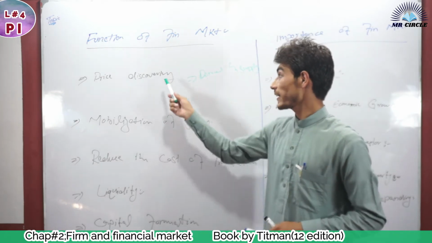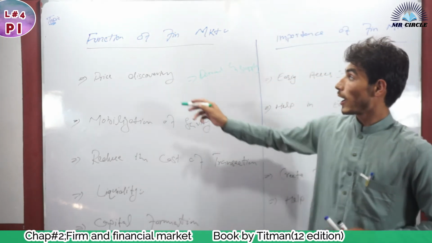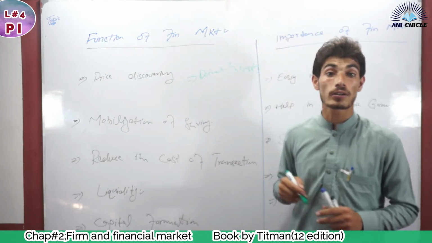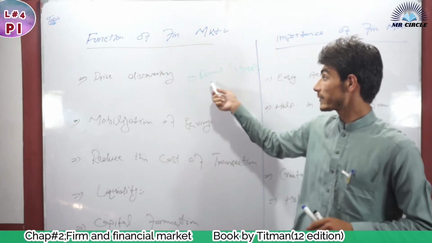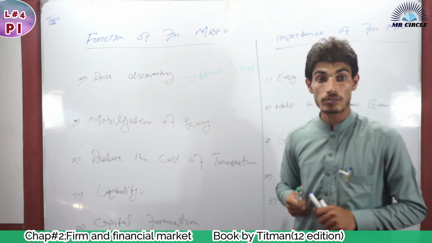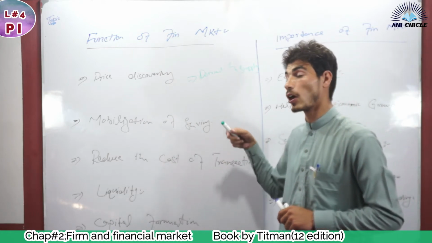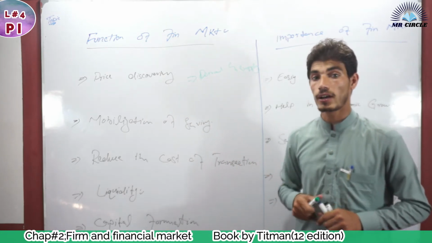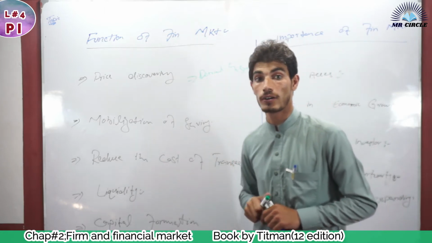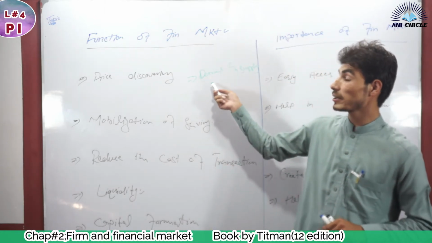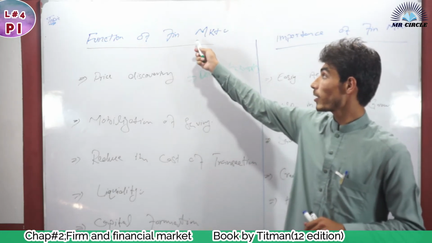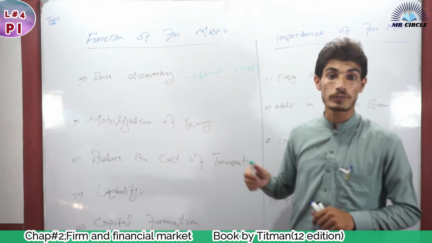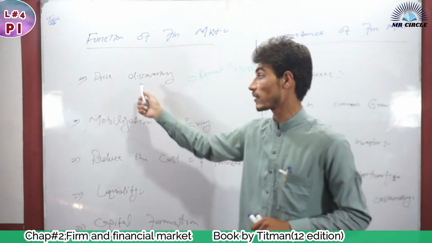The price of everything depends upon demand and supply. So in the financial market, we have different securities of different organizations, the stocks of different corporations. The financial market checks the demand and supply of those stocks, those securities, fixes the price accordingly and discovers the price for that stock. For example, the price of the shares of Honda or Civic companies is high because the demand for it is high. So the financial market easily discovers the price of the shares of different corporations and organizations. It is helpful for price discovery.